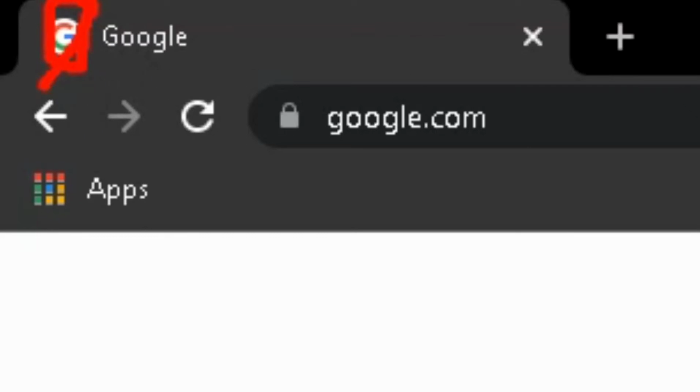It contains the icon of the web page, which is also metadata. But this text, Google, not the icon, is the title of the web page, or you can say the name of the web page. So this is also metadata.